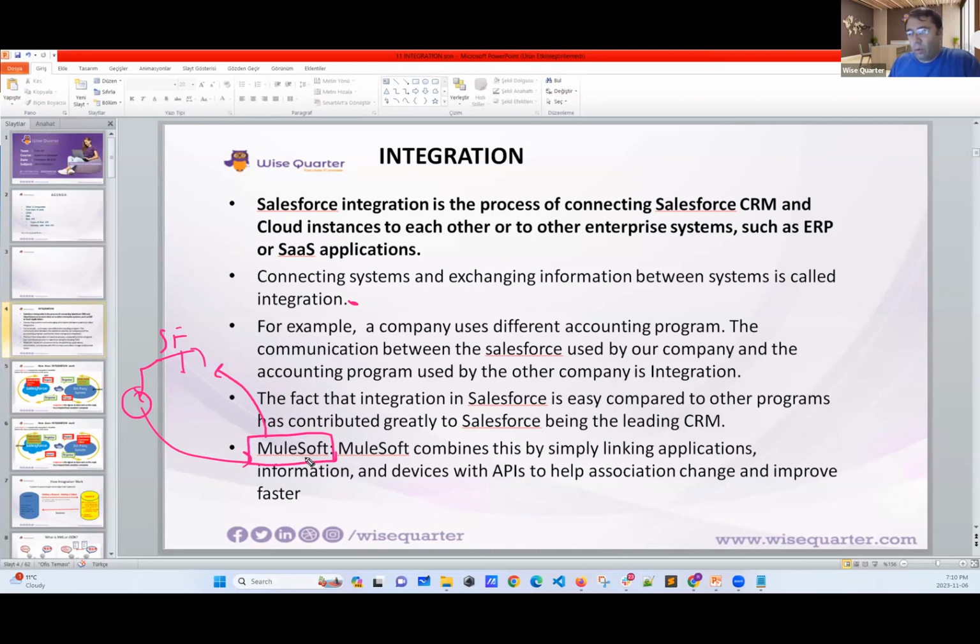If you want, you can learn something related to MuleSoft, and say, okay, now I know how to integrate things. This is advised. When you check job postings, sometimes you see they ask for experienced MuleSoft programmers or developers.